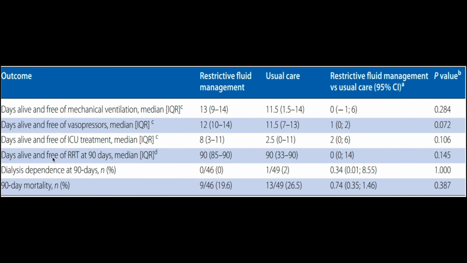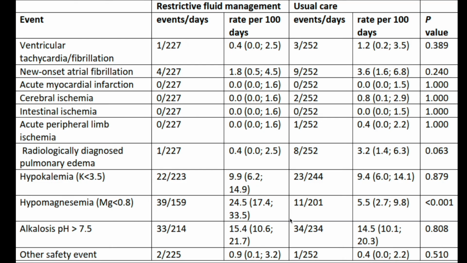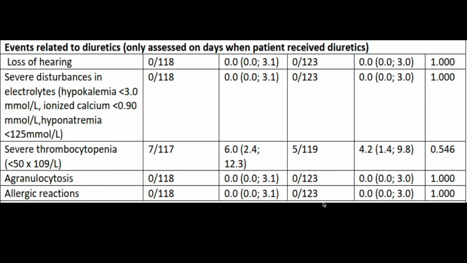Now, in the exploratory outcomes, in the patient related outcomes, that is days alive free of mechanical ventilation, days alive free of vasopressors, ICU treatment, and RRT, were more or less similar. And the mortality was also roughly similar, though it was 7% higher in the usual care group. If we look in terms of the adverse effects, because we are expecting some adverse effects of doing this kind of a restrictive fluid management, there were no such adverse effects, both in terms of cardiac problems as well as limb ischemias or electrolyte abnormalities. Now, regarding the use of diuretics, it also did not have any significant impact on the outcomes.